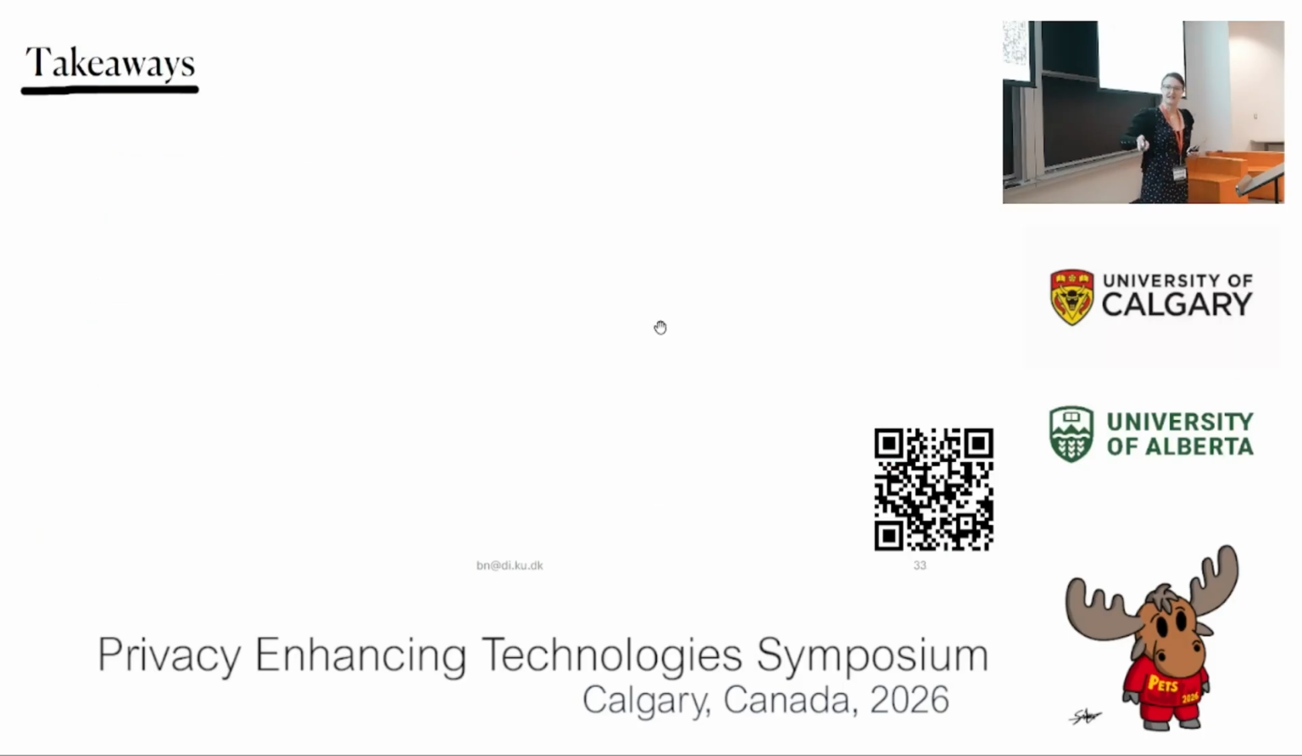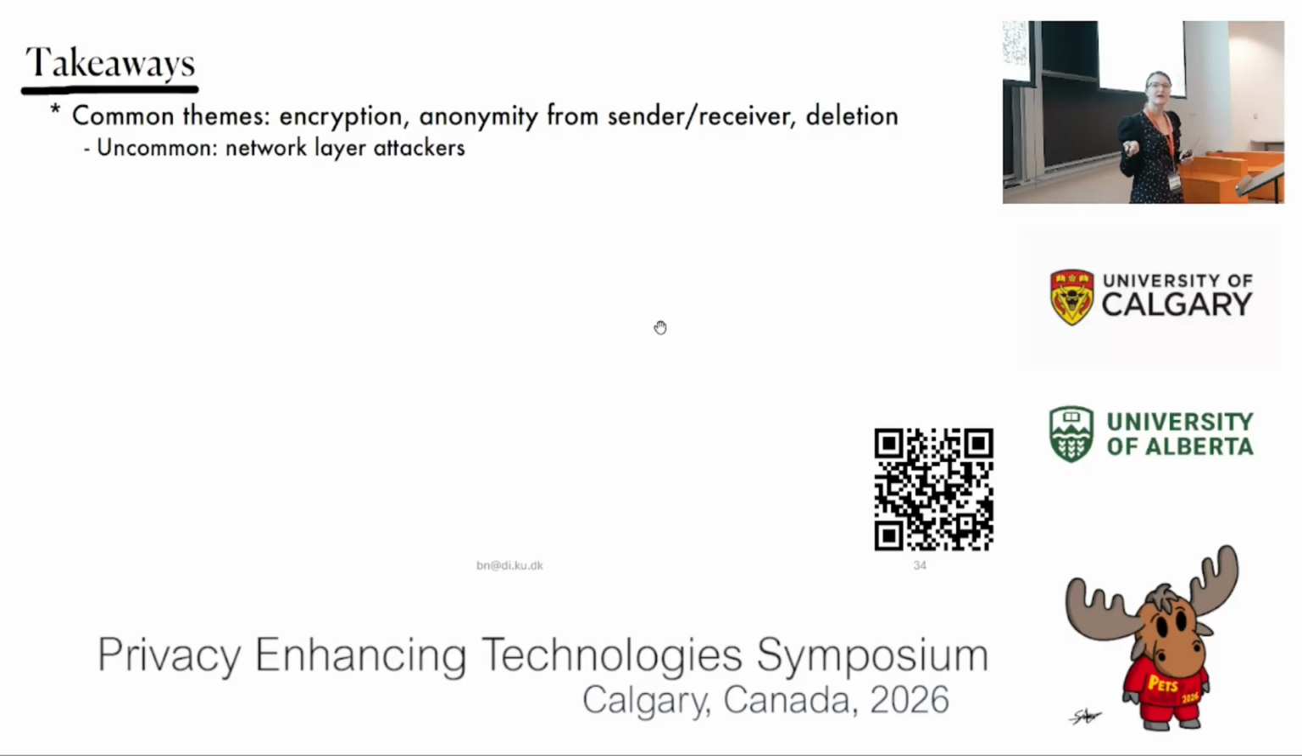Takeaways: I have a little QR code for the paper. The common themes of features requested by the users is they want encryption, which is great, right? Because it's a necessary condition, it's just not sufficient. They believe they need at least anonymity from sender and receiver in these kinds of systems for untraceability. So maybe their threat model is a bit wider than what we were thinking of.